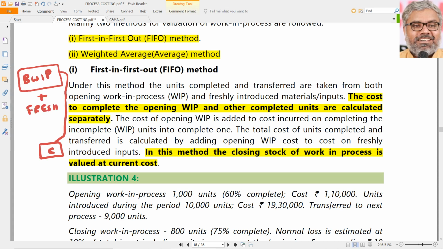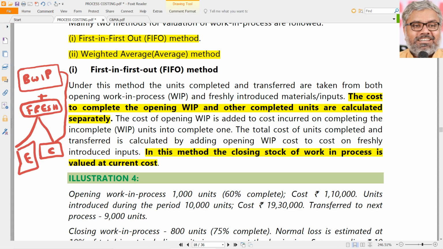Freshly introduced units during this process. These fresh units will be considered as partly completed in this period and partly ending work in progress. So opening work in progress is never going to be there in the ending work in progress for sure in FIFO. That is why it is FIFO. First in, first out. Opening work in progress is out in the form of completed units. That is FIFO.